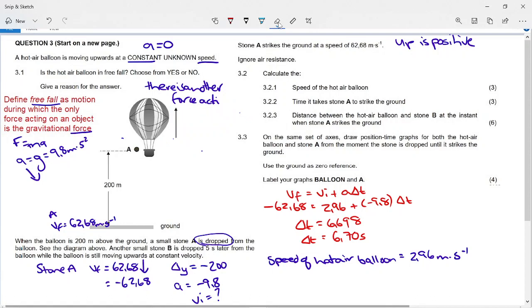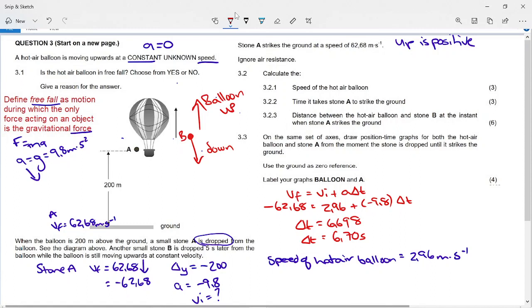So if we want to calculate the distance between the balloon and stone B, we need to find out how far stone B went down, and in that same time, how far the balloon went up.